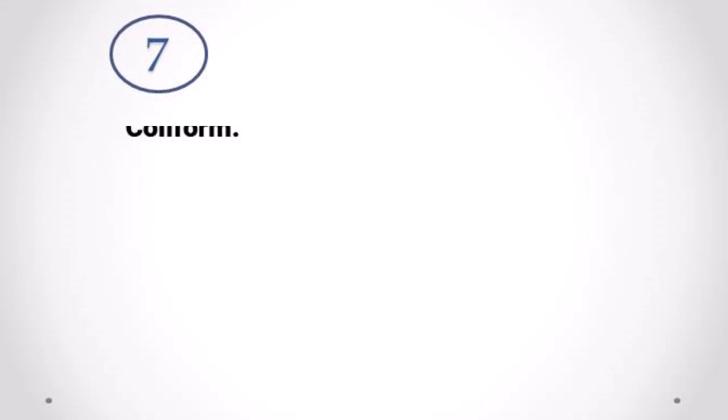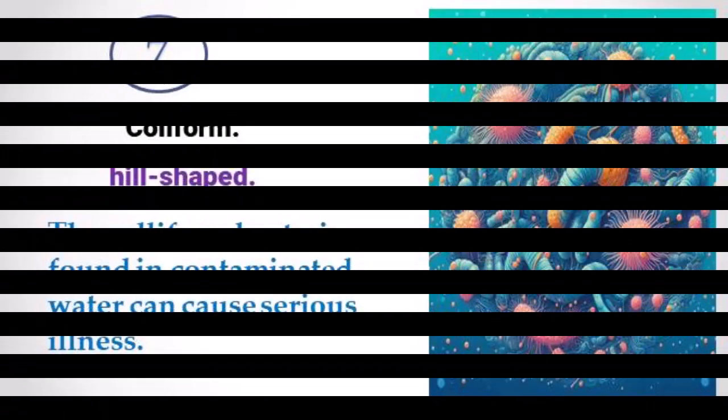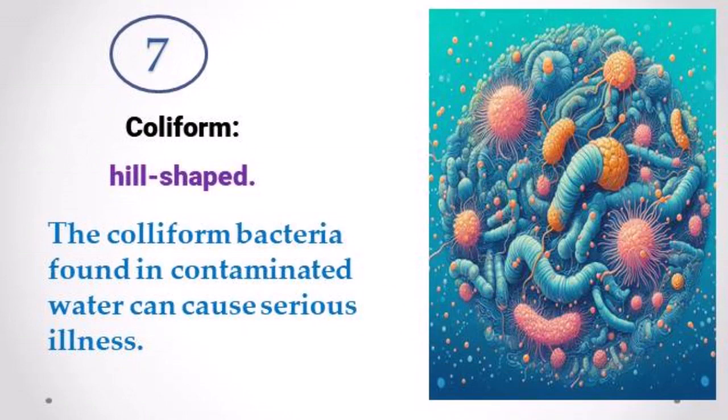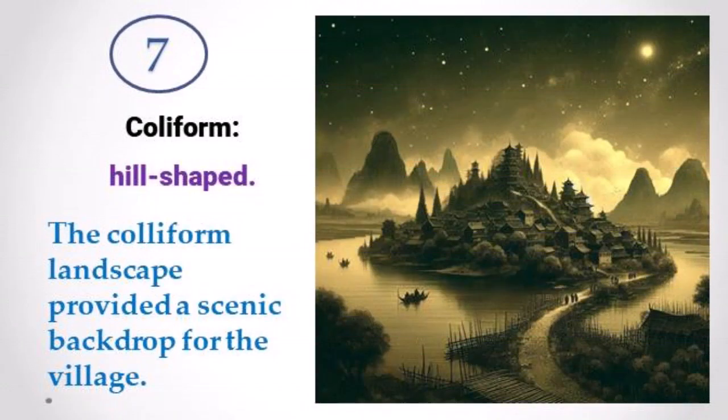Adjective 7, coliform. Meaning, hill-shaped. Example, the coliform bacteria found in contaminated water can cause serious illness. The coliform landscape provided a scenic backdrop for the village.